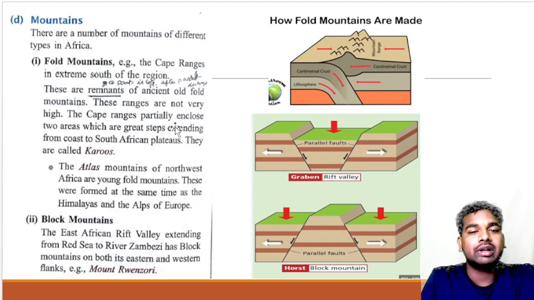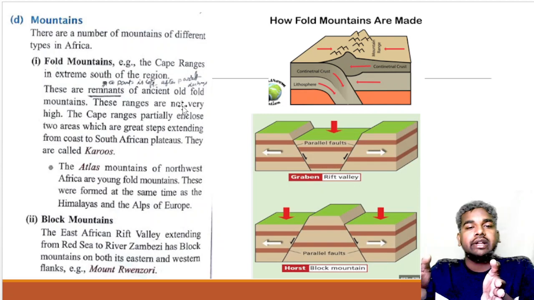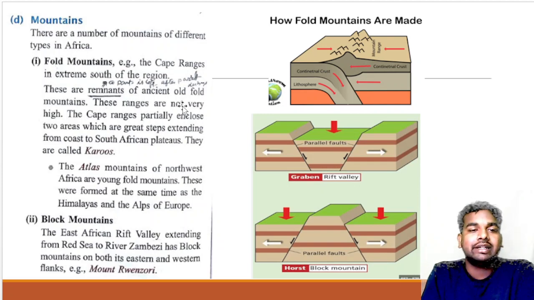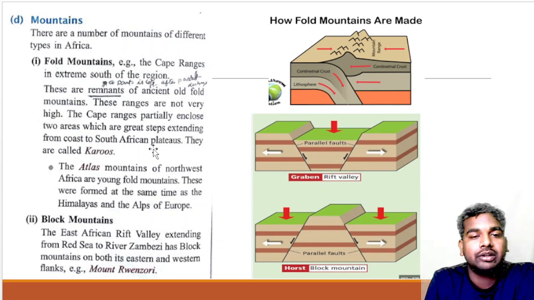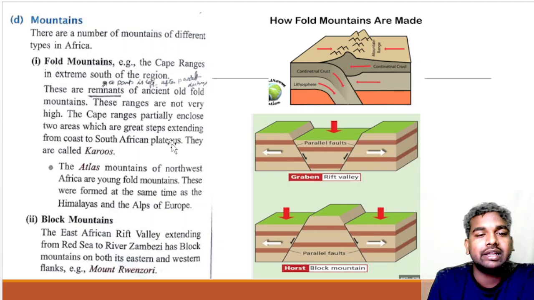The Cape ranges partially enclose two areas which are great steppes extending from the coast to the South African plateau, and they are called Karoos. We are talking about these ranges partially enclosing two areas where there are great steppes extending from the coast to the South African plateau, and these are known as Karoos.